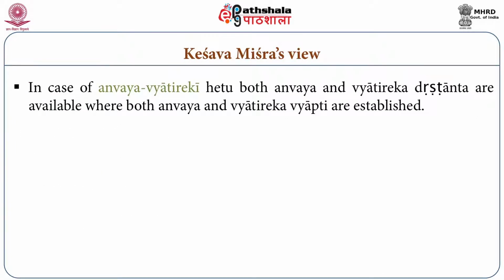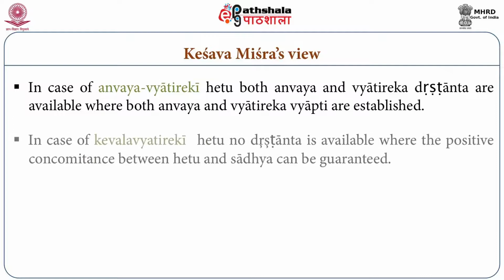So according to him, in the case of Anvay Vyatirek Hetu, both Anvay and Vyatirek Drishtant are available, where both Anvay and Vyatirek Vyapti are established. In the case of Keval Vyatireki Hetu, no Drishtant is available where the positive concomitance between Hetu and Sadhya can be guaranteed.